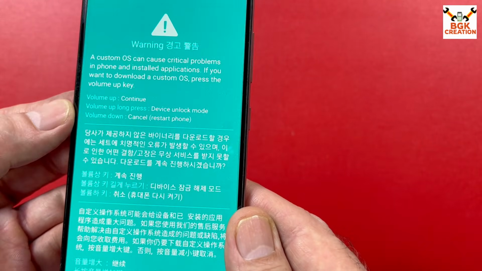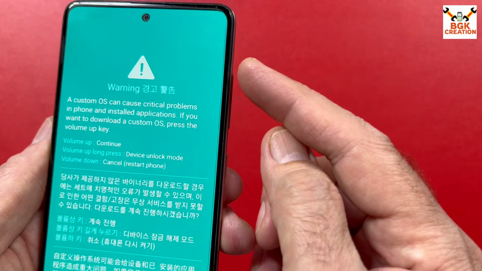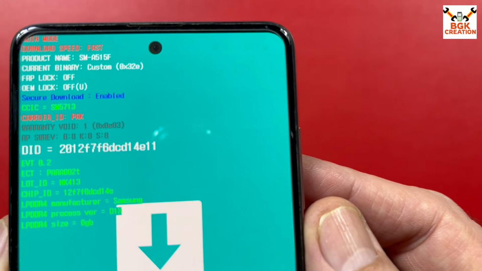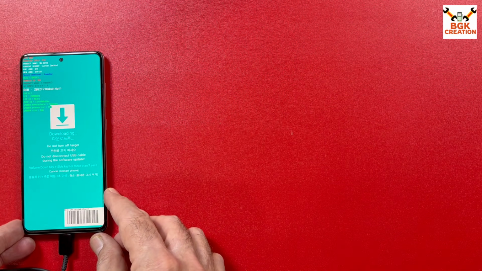So this is the warning screen, and you can unlock the bootloader by reading the instructions on this screen. My mobile phone already has an unlocked bootloader, so I will press the volume up key once to boot the phone into Odin mode. So this is the Odin mode screen. The phone is connected to the computer and already booted into Odin mode.